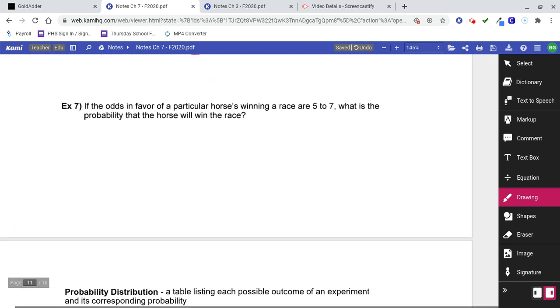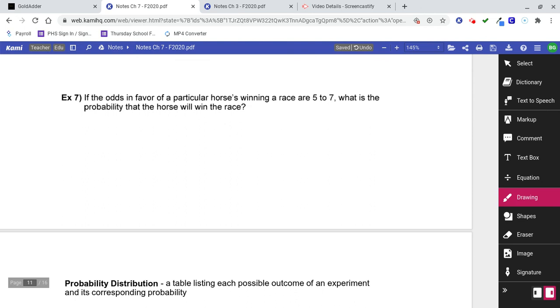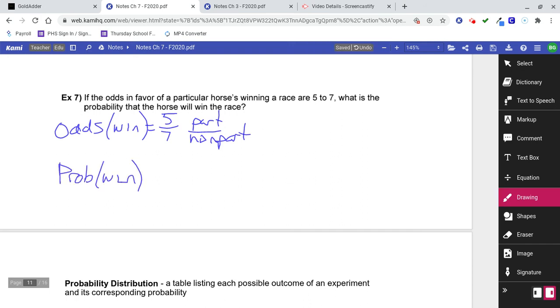Number 7, if the odds in favor of a particular horse's winning a race are 5 to 7, what's the probability? You should be able to do that really quickly, because what's the total? 12, right? So do you know the probability? Pretty quick. Odds of a win are 5 to 7. You know that that's part to non-part. You know that those two numbers add up to 12. So if we want to find the probability of a win, it's going to be part over total, or 5 over 12.